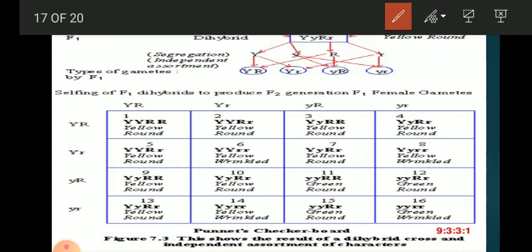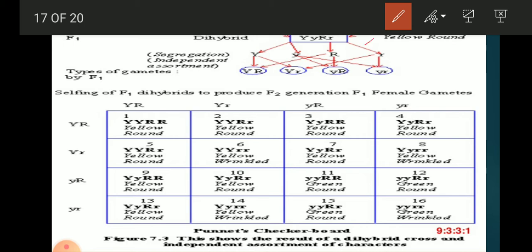Now when we see its F2 generation, we have to make a cross, sorry, self fertilize of that.